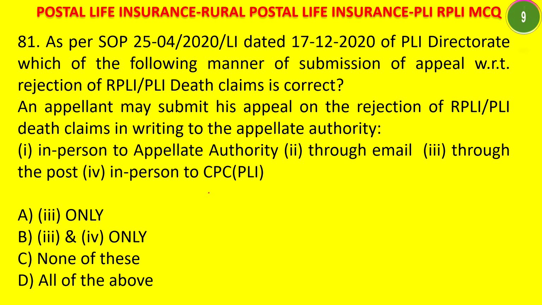Your time starts now. Here the question is the manner of submission of appeal. How can it be submitted? Whenever death claims are sanctioned or rejected, if they are rejected, then an appeal can be made. Through which modes? The answer is all of these. It can be given in person to the appellate authority, or you can send it by mail, or through post, or you can give it in person to the CPC also. Next question.